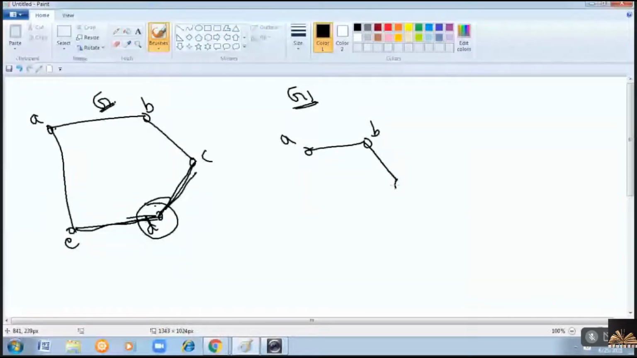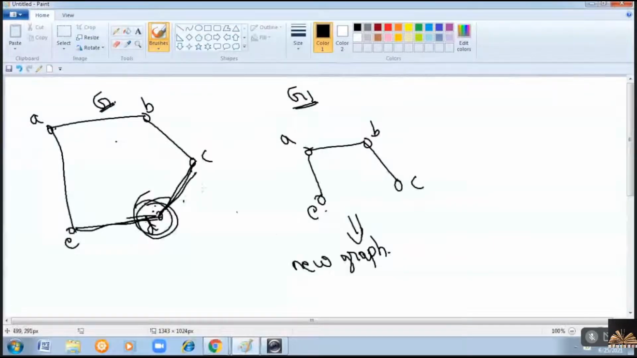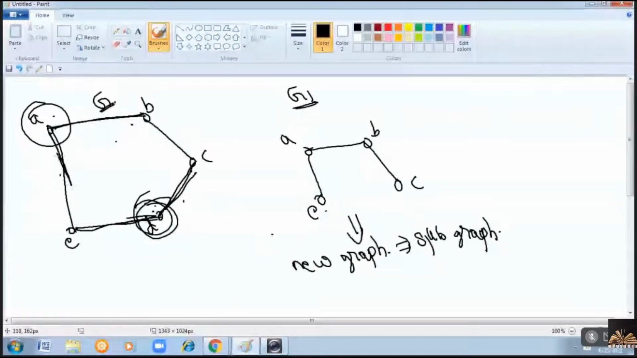Now you can say that this is a new graph formed by removing some of the edges and some of the vertices from the original graph. We will call it a subgraph. Let us suppose if I have removed A, then what will you get? The edges incident with A, that means these two edges, should be removed. Therefore, you will get B, C, D, and E. You can also call it a subgraph.